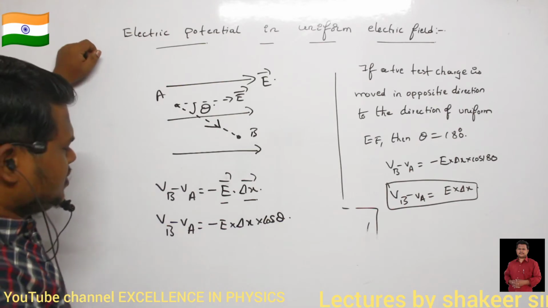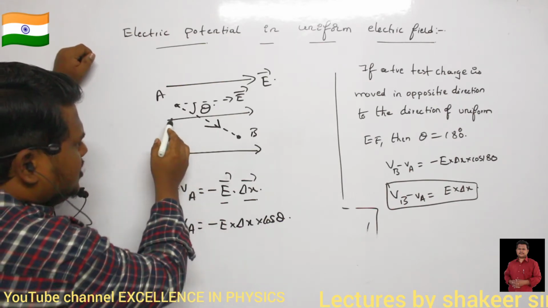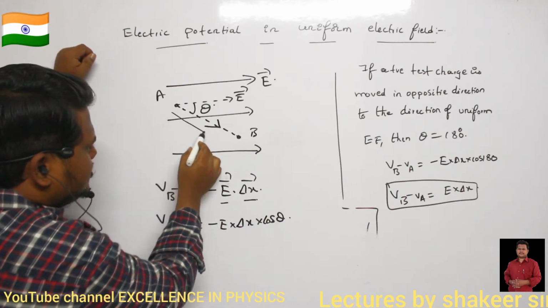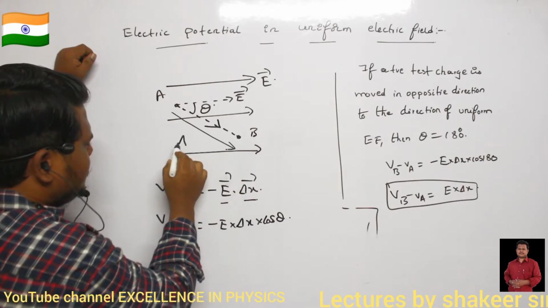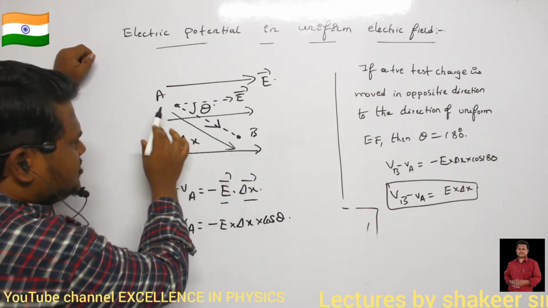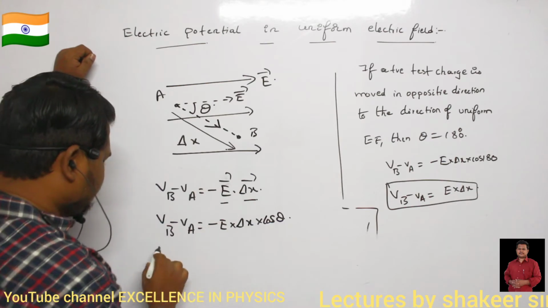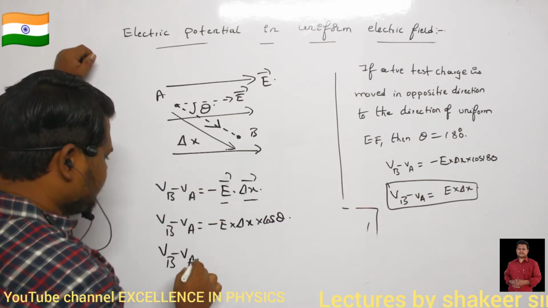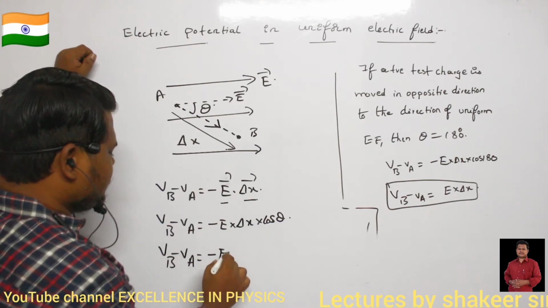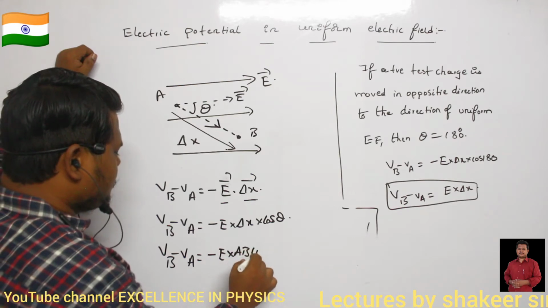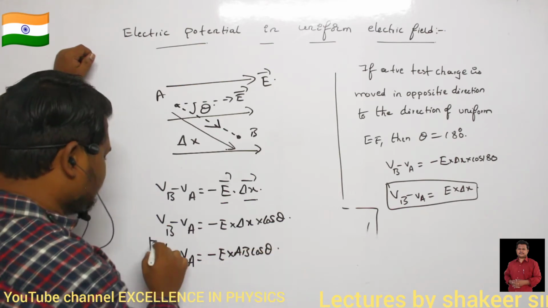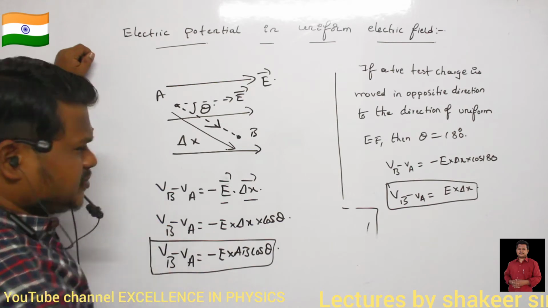Let this total distance be delta X. Delta X I can also call AB. So therefore I can write the relation: VB minus VA is equal to minus E into AB into cos theta. This is how I can write the relation.